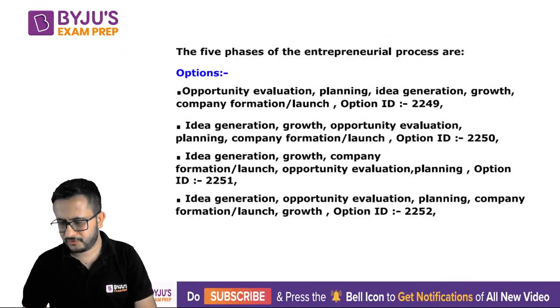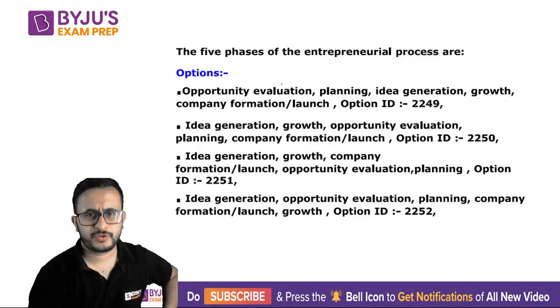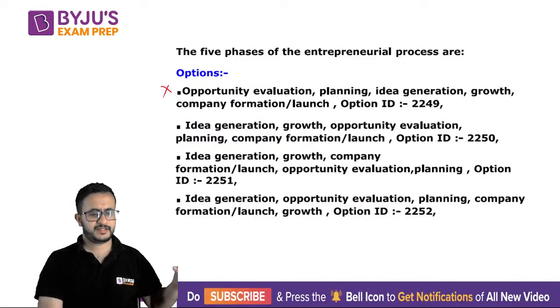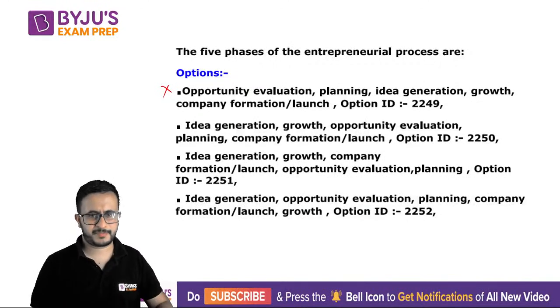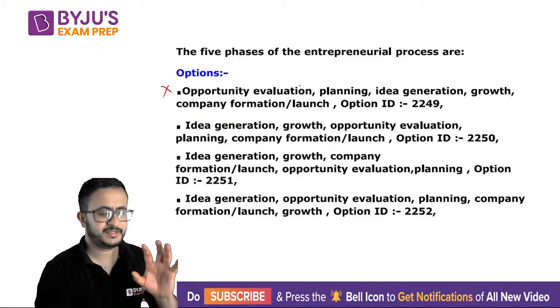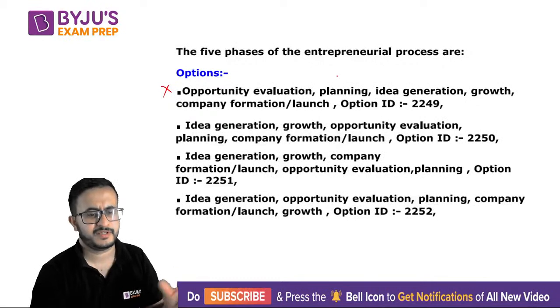Then 5 phases of entrepreneurial process. Okay, opportunity evaluation, planning, idea generation. Obviously, idea will come first, right? So you can eliminate option A. So idea generation, then it is saying growth. Again, it is talking about growth. Growth will happen once you start something, right? After an idea, suddenly growth will not happen. So if you use your logic about business, you could have answered this, right?